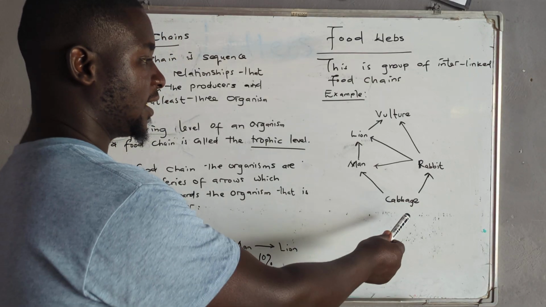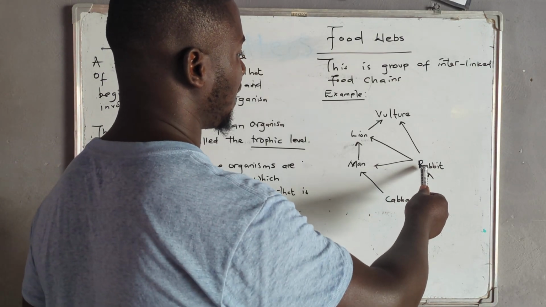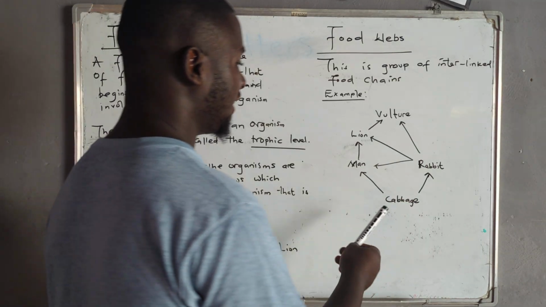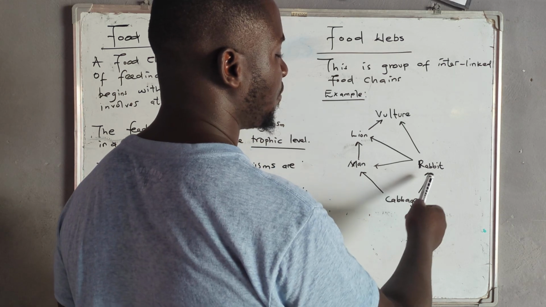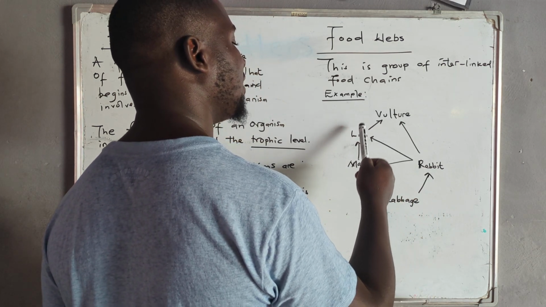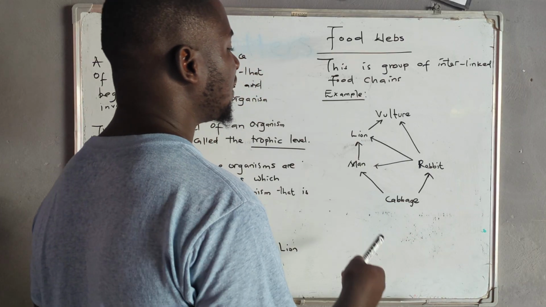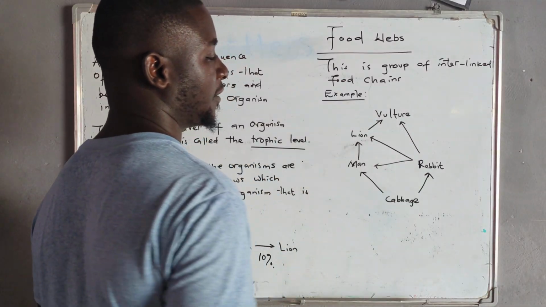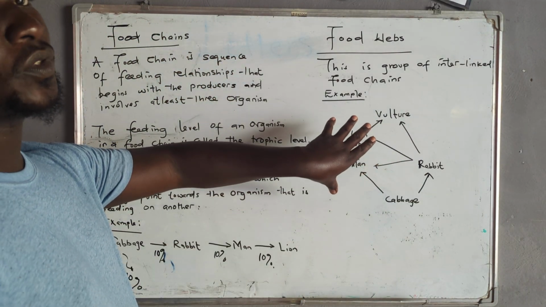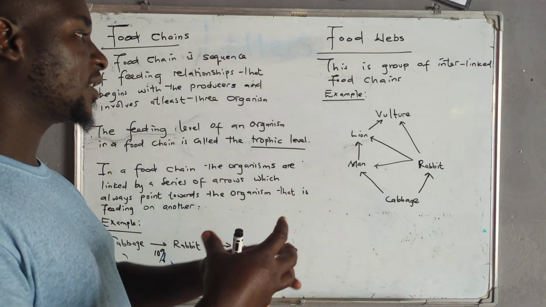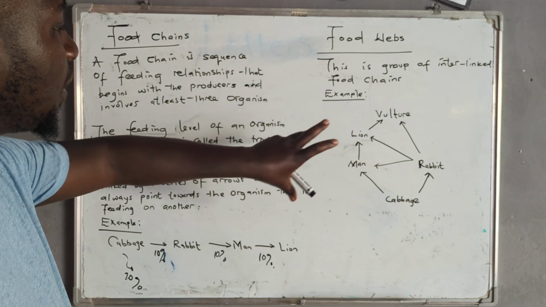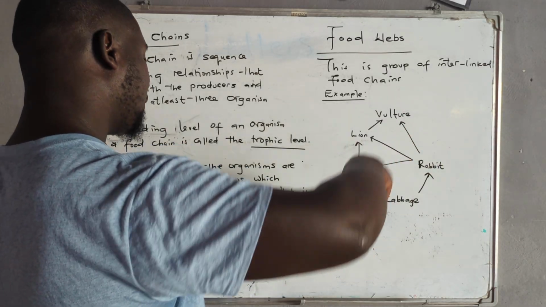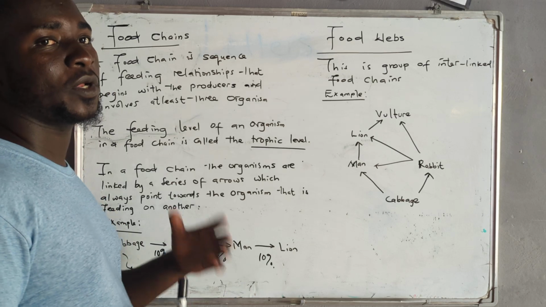Now, taking another path, cabbage can be eaten by a rabbit, and the rabbit can be eaten by a vulture. Let's take another route again. It's quite interesting. Cabbage can be eaten by rabbit, rabbit by man, man by a lion, and finally a vulture. Or cabbage can be eaten by rabbit, rabbit by a lion, lion by a vulture. So these are a lot of food chains linked together due to the feeding relationships that coexist between these organisms in the ecosystem. So we have several food chains coming together to make what we call a food web.